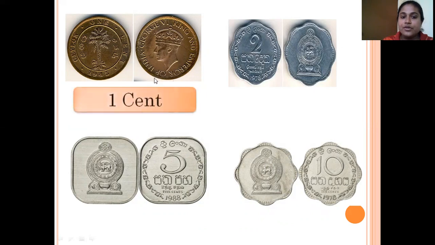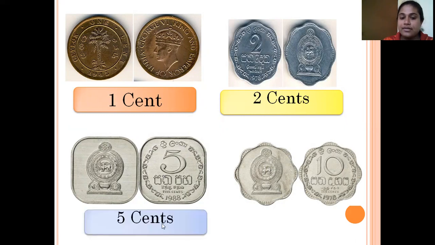First I will introduce you to the 1 cent coin. This is 2 cents. Here, the number and the value of the coin are shown using numbers and the word in three languages, Tamil, Sinhala and English. This is 5 cents. Also here, the number and the number name in Sinhala, Tamil and English. This is 10 cents.